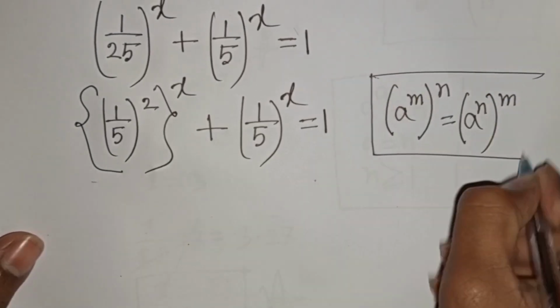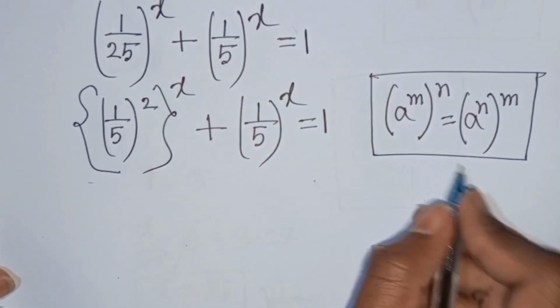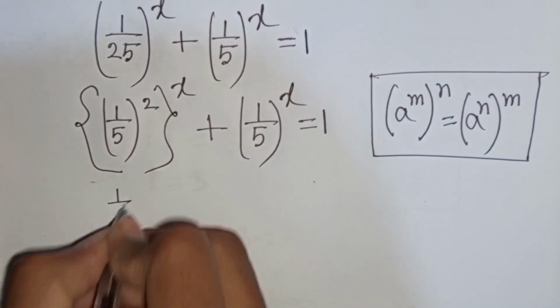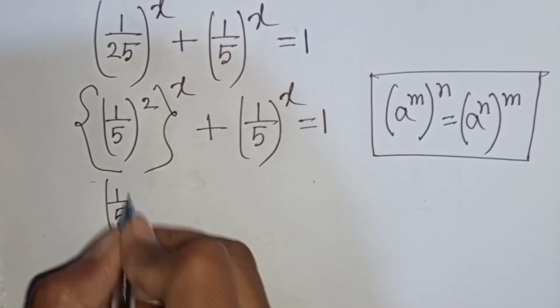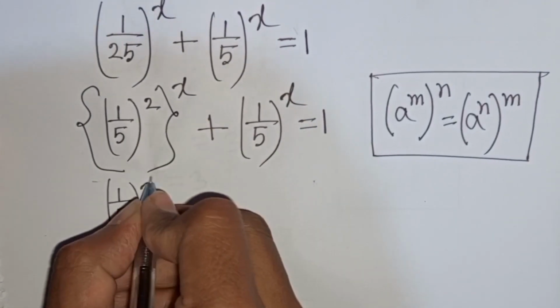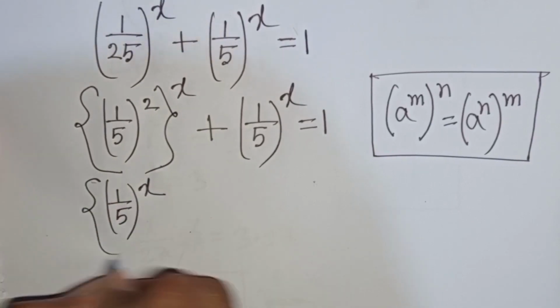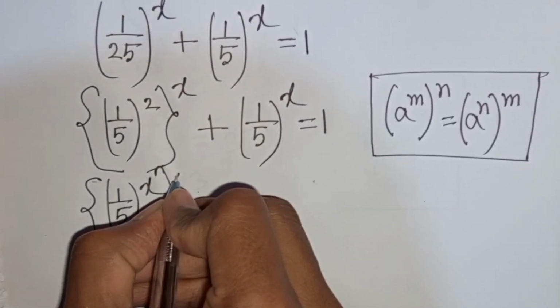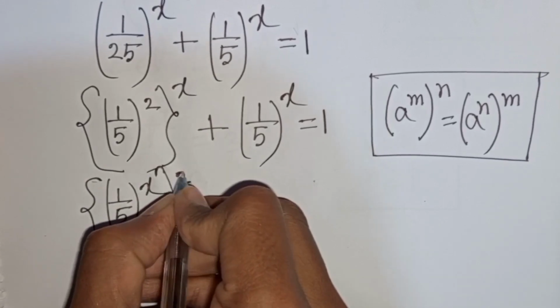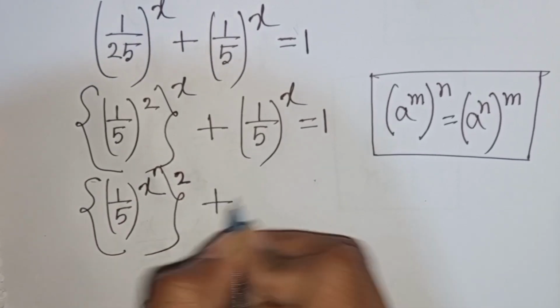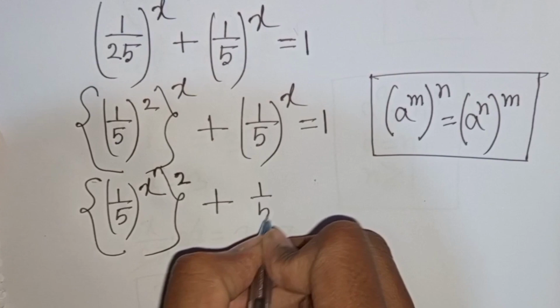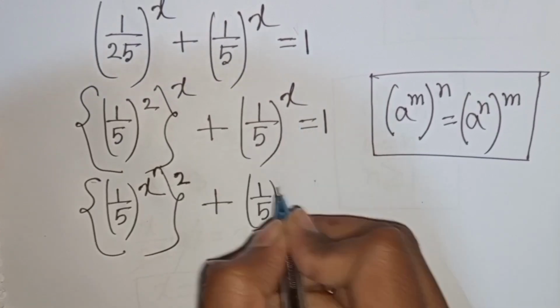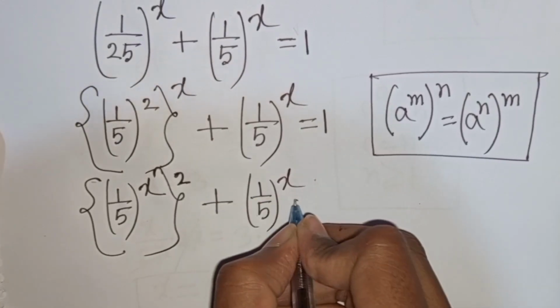So according to this rule, we can write here 1 by 5 bracket power x, then second bracket power of 2, then plus 1 by 5 bracket power x is equal to 1.